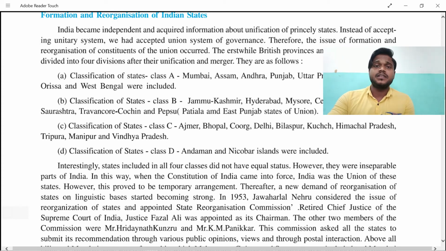And the last, but not the least, was the group comprising the Andaman and Nicobar Islands. So that's how we made the 4 groups, categorized in the formation, or we can say recognition, of India and the Indian states.